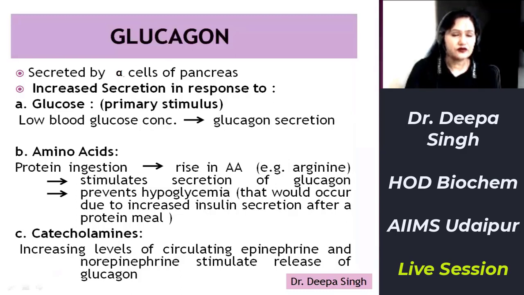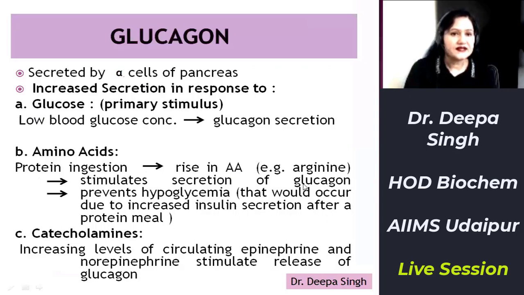Now coming to the next hormone, that is glucagon. It is secreted from alpha cells of the pancreas in response to low blood glucose concentration. Low blood glucose concentration is the primary stimulus for glucagon secretion. The other factors responsible for enhanced glucagon secretion are amino acids. Following a protein meal, there will be a rise in amino acids, and these will further stimulate secretion of glucagon.